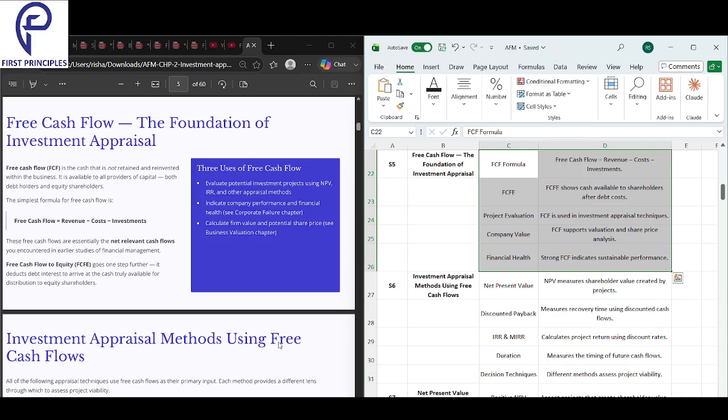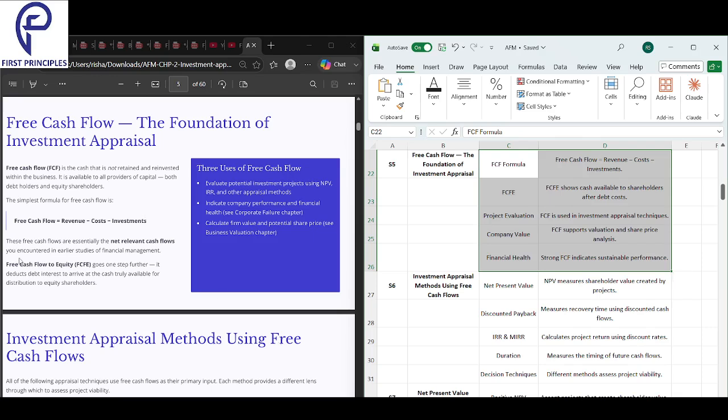Next, we have FCFE. Right, FCFE shows the cash available to shareholders after debt cost. So free cash flow is of two types: FCFE and FCFF. FCFE tells you how much money you have that you can use to pay your equity shareholders. And this is pretty much the money that is after paying the debt holders.